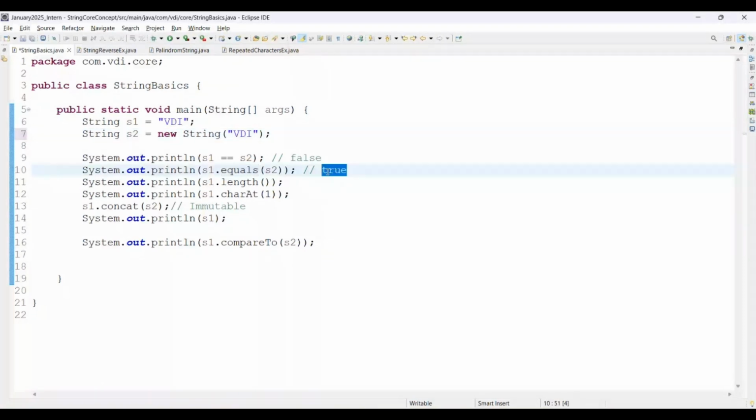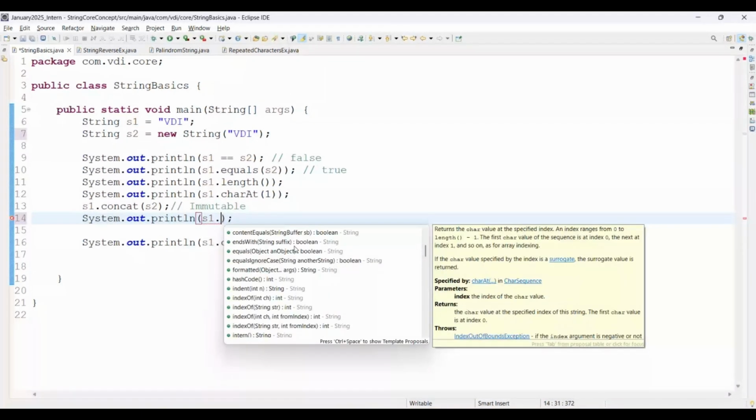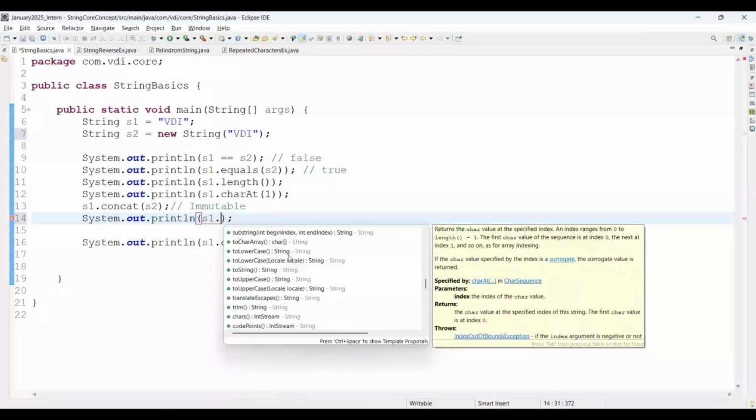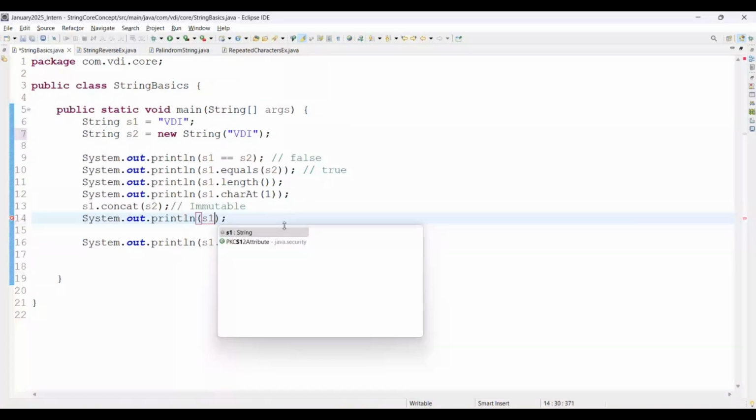And length, charAt, there are a number of methods available. How to check methods? You can simply type s1 dot. Then see, there are a number of methods available. In upcoming sessions also, we are going to use those methods as per our business requirements. It's not possible to cover all the methods within a single session, right? You have uppercase to lowercase, and even from the naming itself, you will be able to understand those methods. Fine.